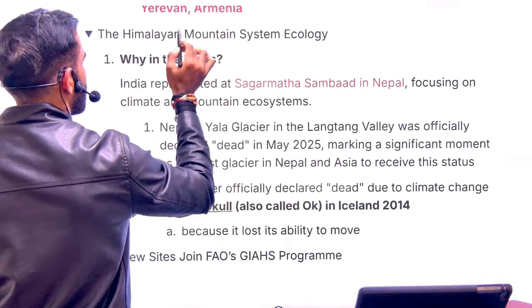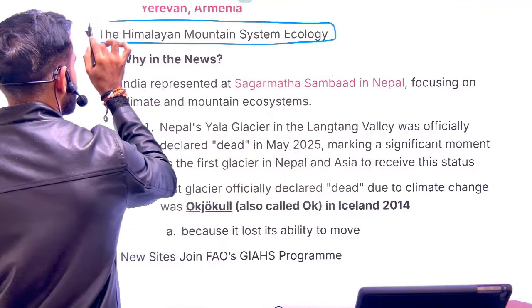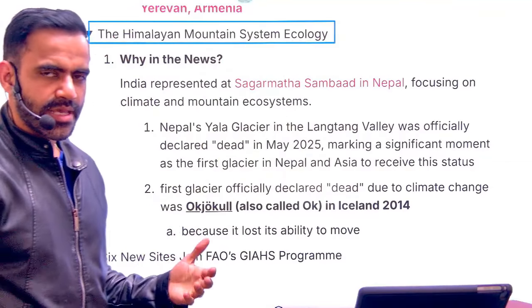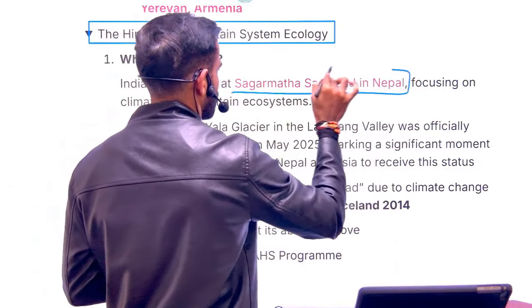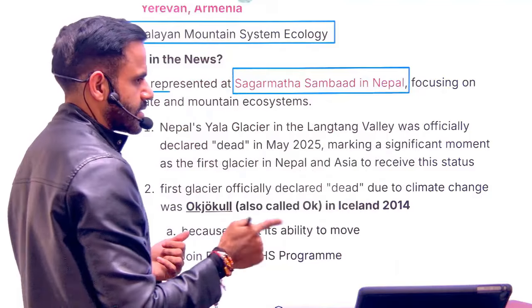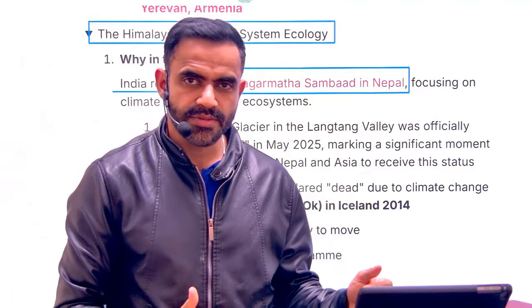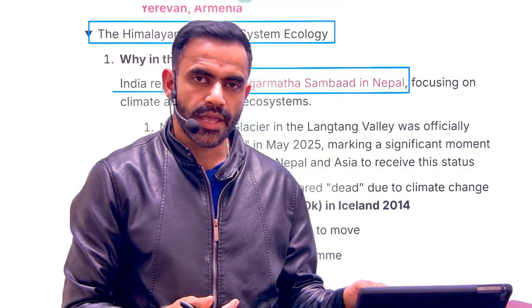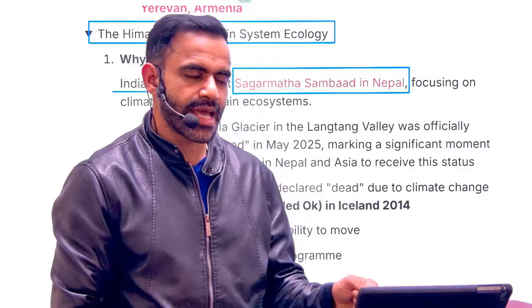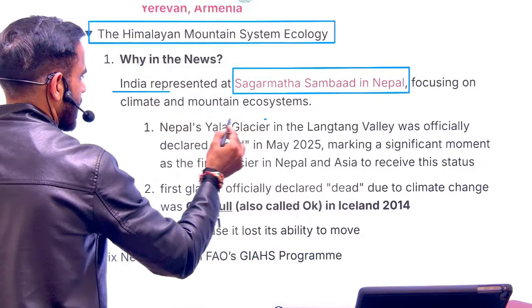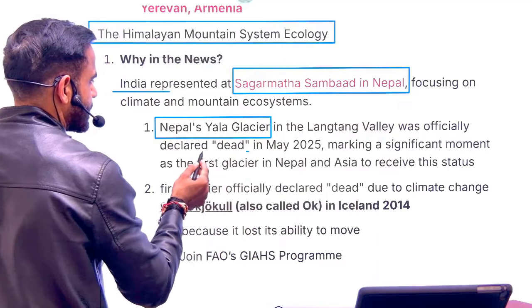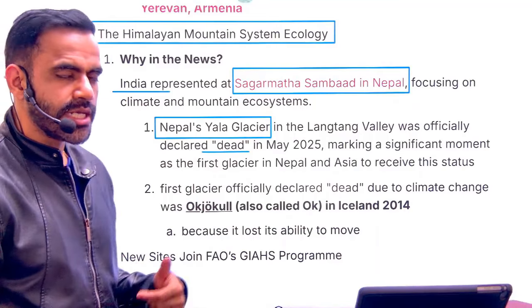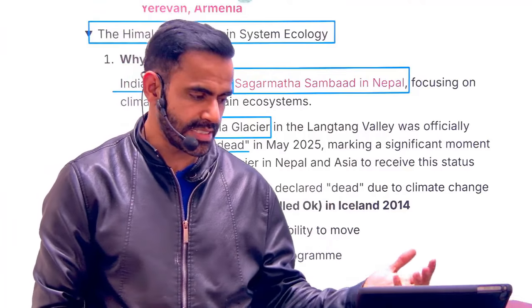Next is related to the Himalayan mountain system ecology. Recently there was a dialogue in Nepal for the conservation of the mountain ecosystem, and that is referred to as the Sagarmatha Samvad. This was organized in Nepal, and India participated in this. Now, as far as this mountain system is concerned, understand recently a glacier was in news, and that is Yala Glacier. This Yala Glacier of Nepal became the first glacier in Asia to be declared dead. A glacier, when it is not moving, is referred to as dead.